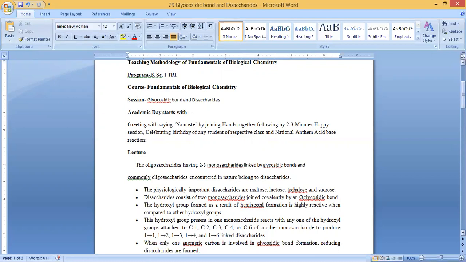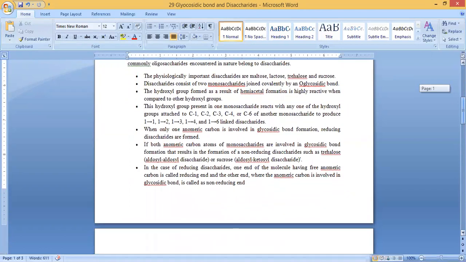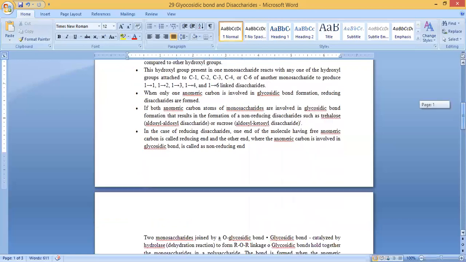When only one anomeric carbon is involved in glycosidic bond formation, reducing disaccharides are formed. If both anomeric carbon atoms of the monosaccharides are involved in glycosidic bond formation, that results in the formation of non-reducing disaccharides such as trehalose or sucrose. In reducing disaccharides, the end of the molecule having a free anomeric carbon is called the reducing end, and the other end, where the anomeric carbon is involved in the glycosidic bond, is called the non-reducing end.